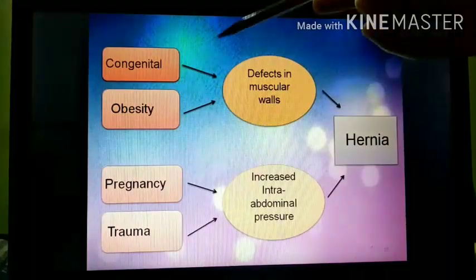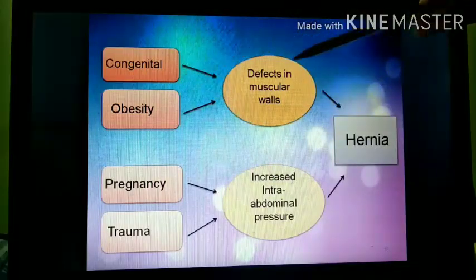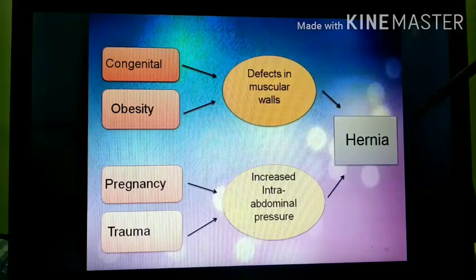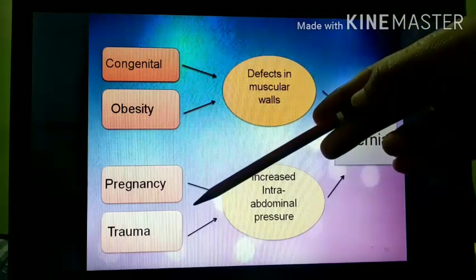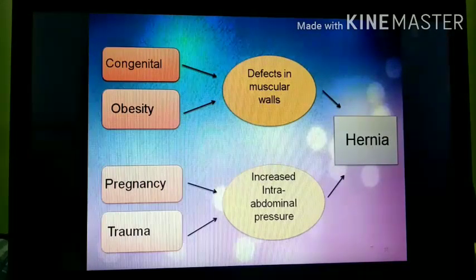So here, congenital or obesity, these are the causes of hernia. Congenital, obesity, which may lead to defects in the muscular walls and which may lead to hernia. And due to pregnancy and trauma, there will be an increase in the intra-abdominal pressure which may lead to hernia.